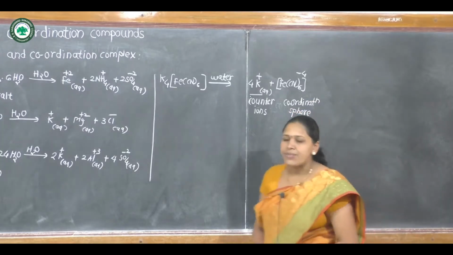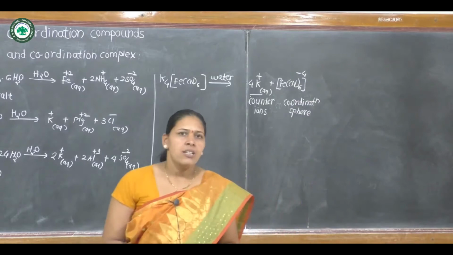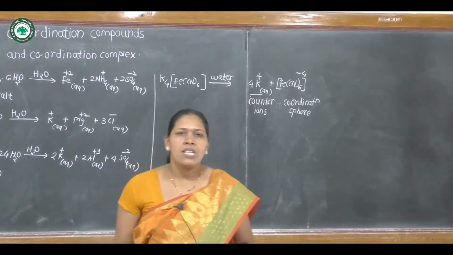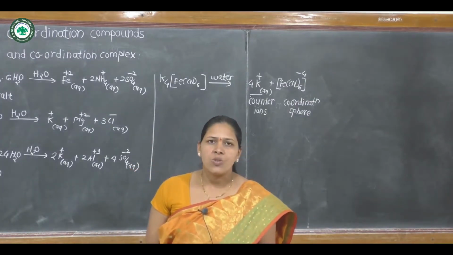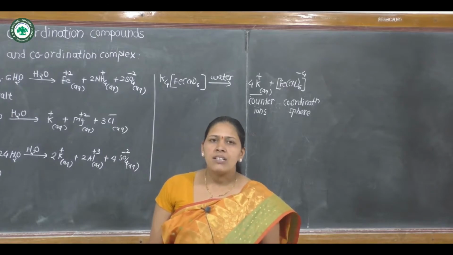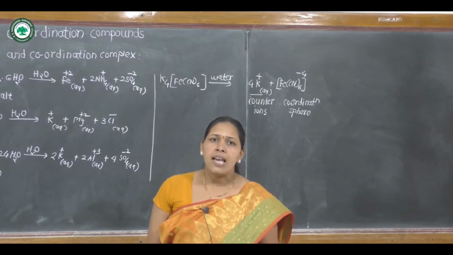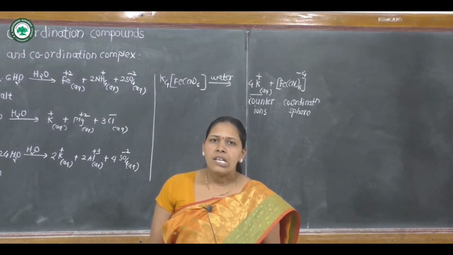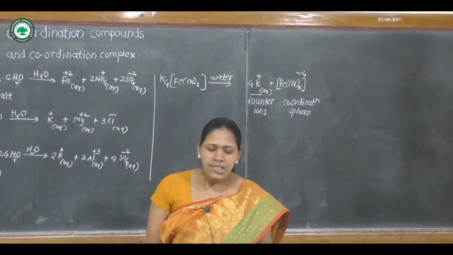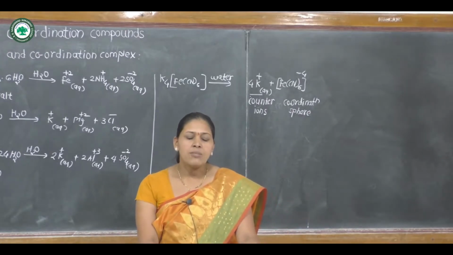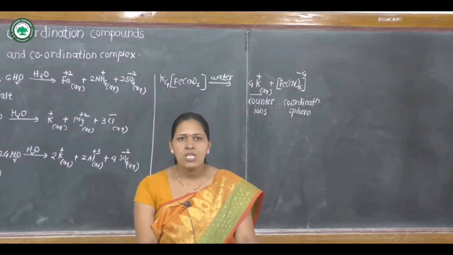This is the main difference between double salt and complex salt. A double salt completely dissociates in aqueous solution. That means it does not maintain its identity in aqueous solution. But a complex salt does not completely dissociate in aqueous solution.